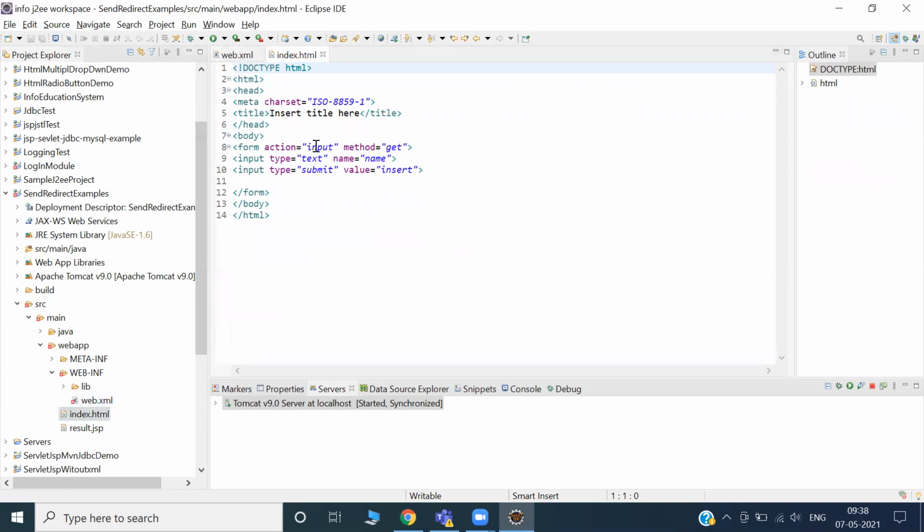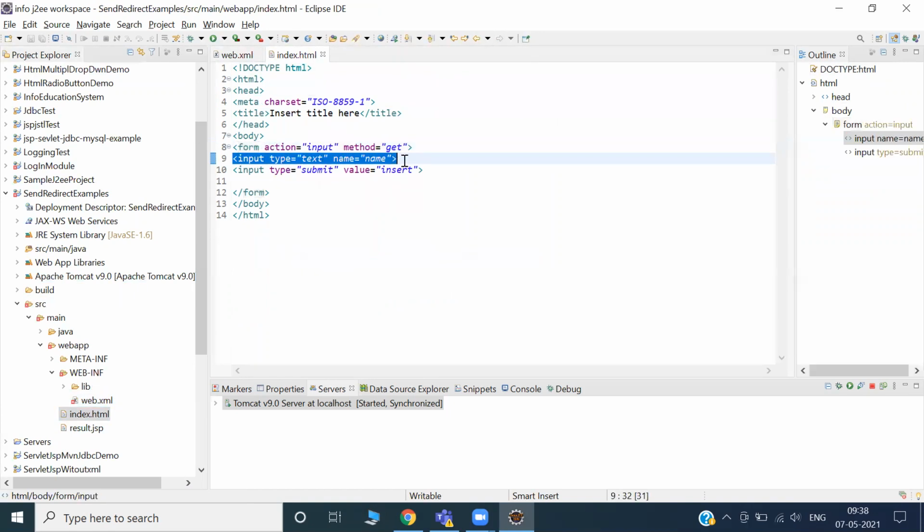Here the action is input, so some action is happening. It is just carrying one piece of data, text type, and its name is name. It is like a page with only a name text field.